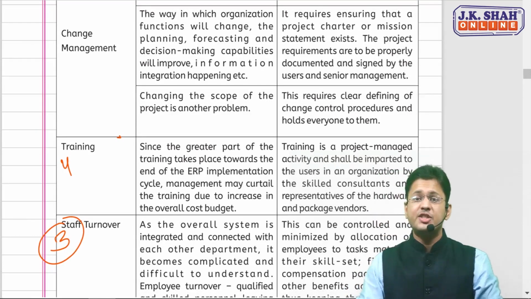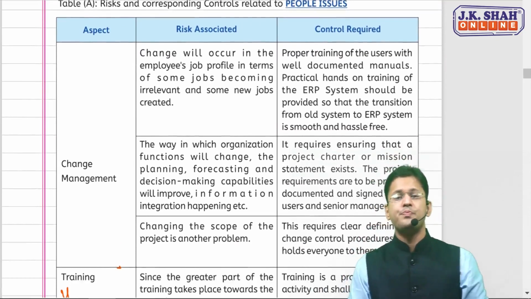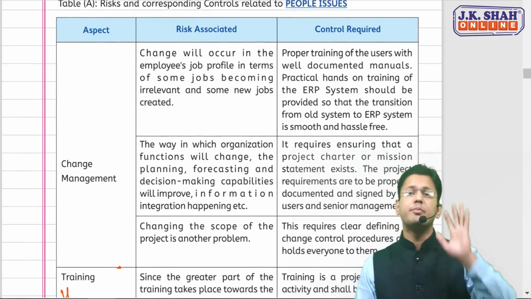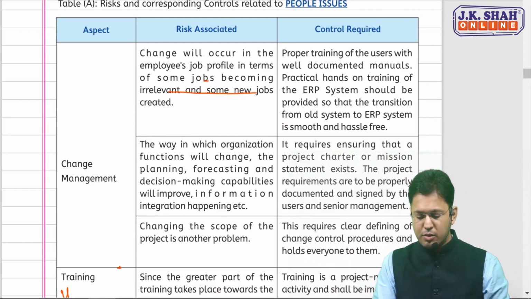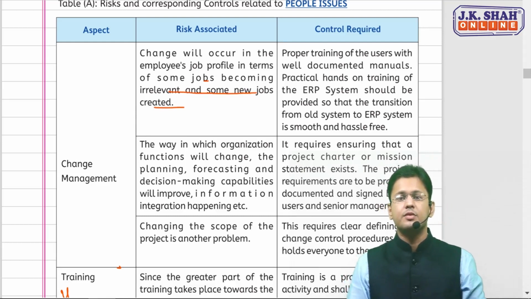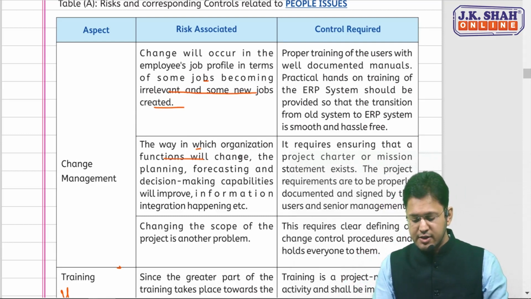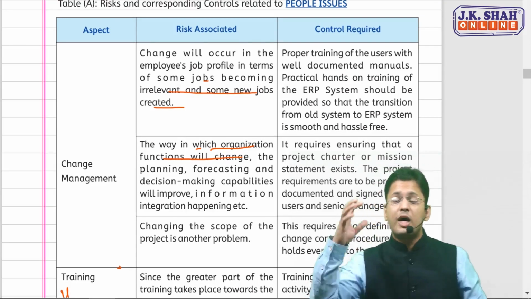So let's see the change point. There are basically 3 points. I am covering just 2 right now. The first one is the change will occur in the employees' profile. As I said, some jobs will become irrelevant. Some jobs will be newly created. Another thing that I said is the way the organization functions will change. The entire structure will change. So you need to have proper control.